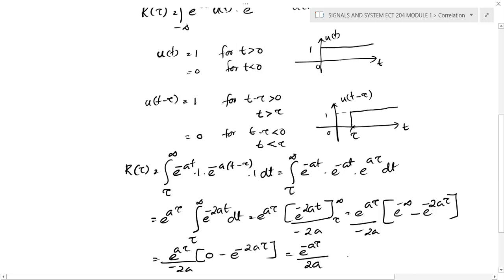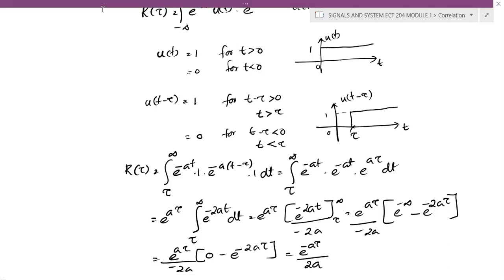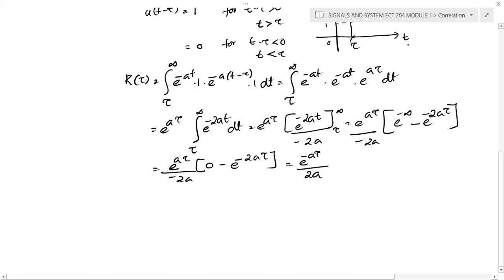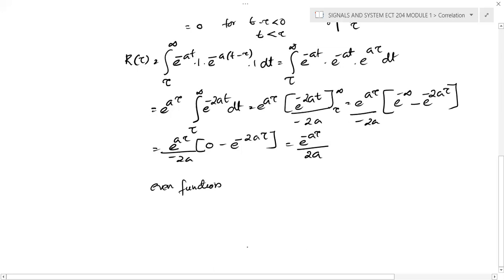So this is the autocorrelation function we obtained when you simplify this. We know that the autocorrelation function is an even function. It's an even function, autocorrelation function for a real quantity. So if you plot this particular waveform, we need to plot with respect to tau, because this is r of tau. And if you plot this r of tau, you can see that this is something similar to this. Okay, e raised to minus a tau by 2a.